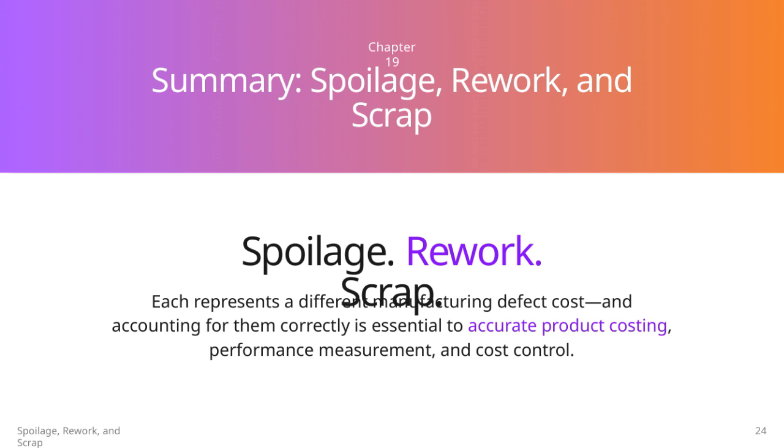Accurately accounting for these costs is crucial because it impacts product costing, how we measure performance, and ultimately, how we control costs in the manufacturing process. Keeping a clear handle on spoilage, rework, and scrap allows us to identify areas for improvement and maintain efficiency.